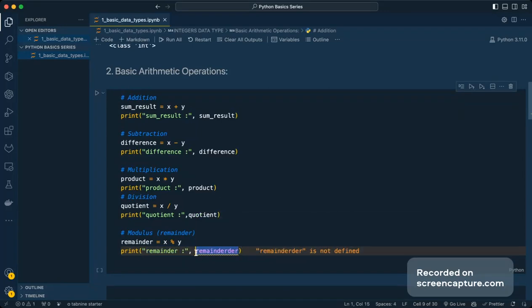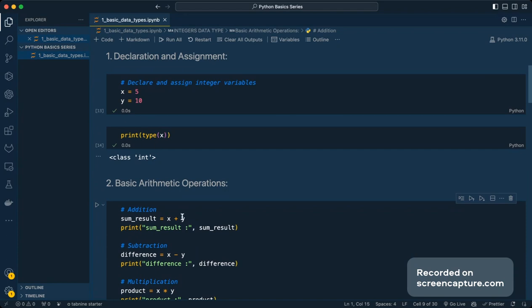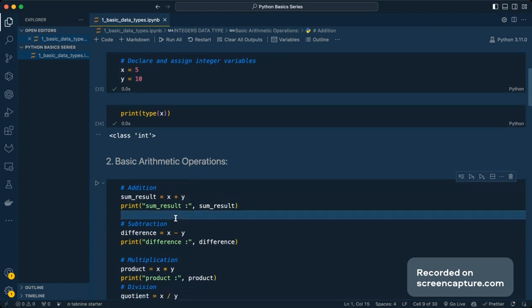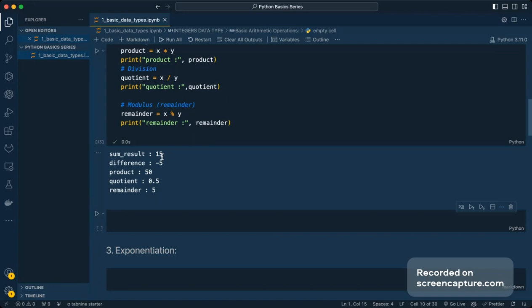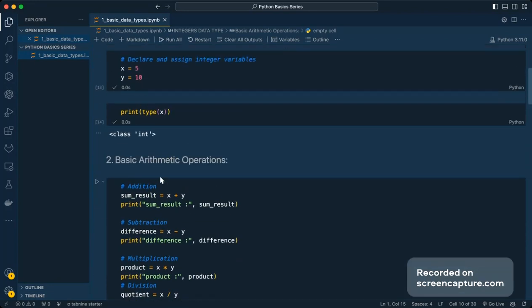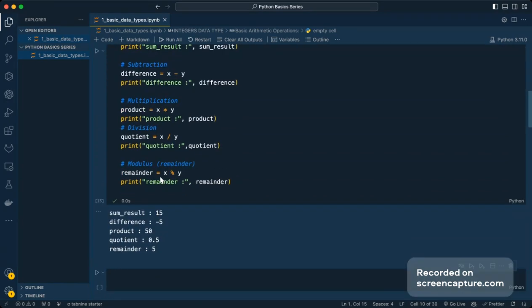Okay, yeah. So I have taken 5 and 10 as the numbers. You will have all of those results. You can see the sum result is 15. The difference is obviously minus 5, since y is greater than x. So we are basically subtracting a larger number from a smaller number, and we are getting a negative difference. Then we have the product, then the quotient, then the remainder.